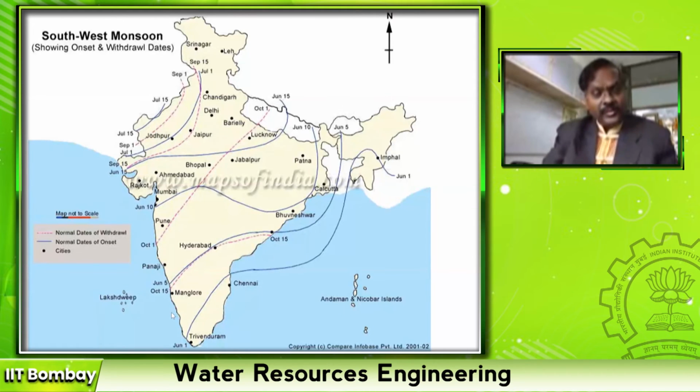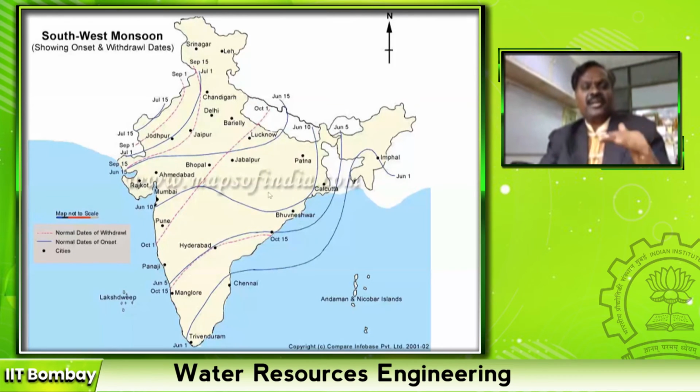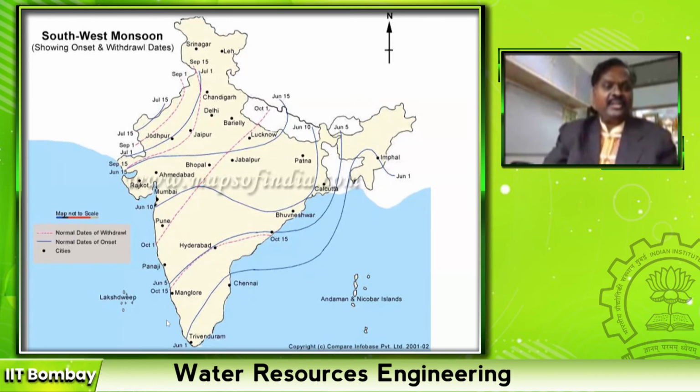So during southwest monsoon, the east coast is called rain shadow region. You will not get rainfall in Tamil Nadu, Andhra coastal region, Bhubaneswar or Orissa, West Bengal, during southwest monsoon. But during northeast monsoon, all this region gets rainfall, and at that time period there is no rainfall on the west coast.